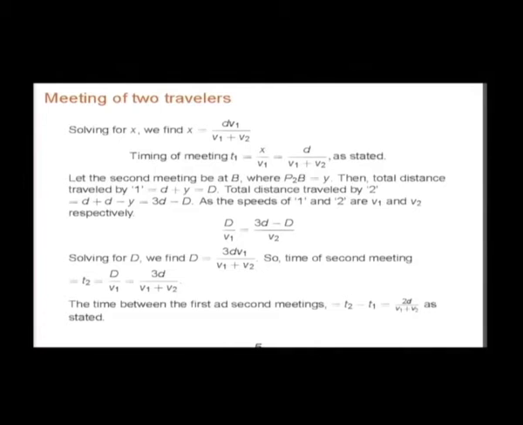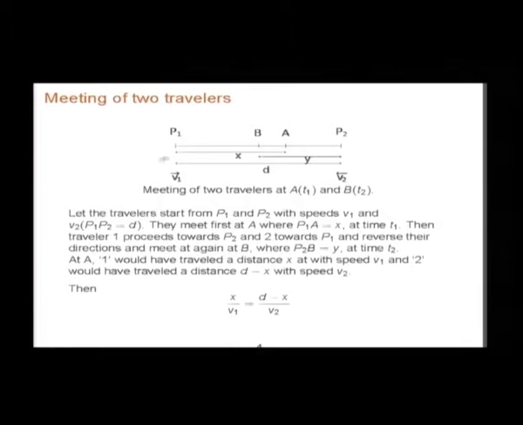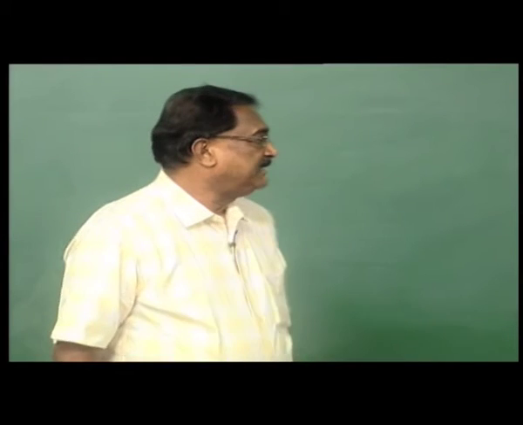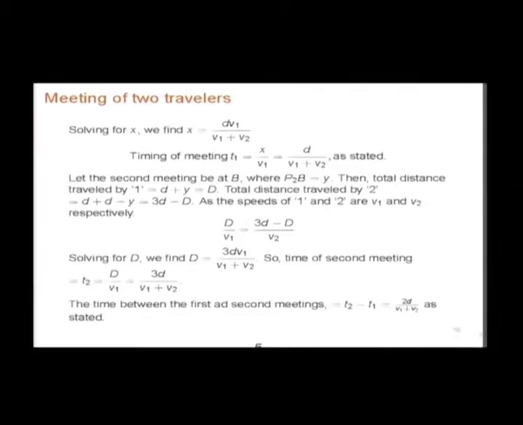And the second meeting is at B, where this fellow will proceed toward that end and come back. Similarly, the other will also proceed and come back. We can work out all these things. The second meeting will be at time 3d divided by V1 plus V2 from the beginning. So the time between the first and second meetings will be 2d by V1 plus V2. That is a simple result.